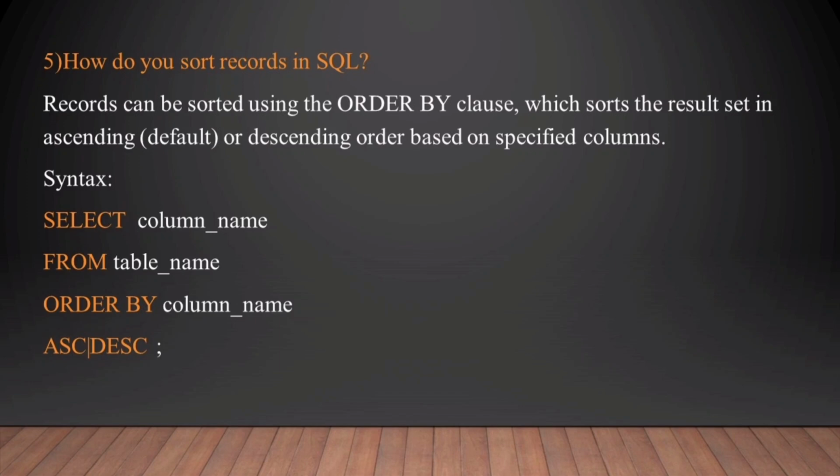How do you sort records in SQL? Rows can be sorted using the order by clause, which sorts the result set in ascending or descending order based on a specific column. Order by keyword sorts records in ascending order by default. To sort rows in descending order, we have to use the desc keyword.